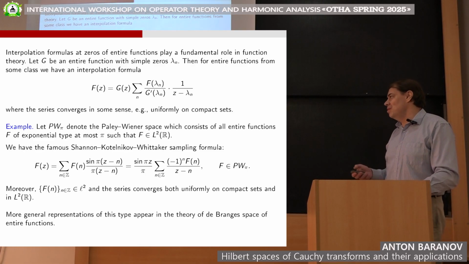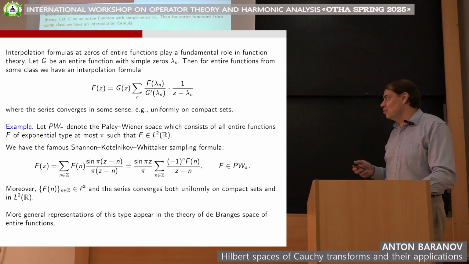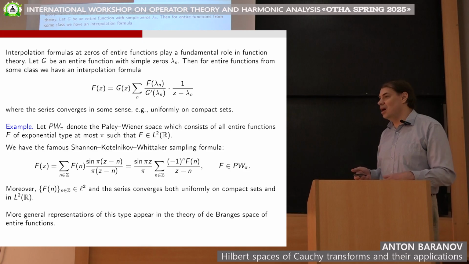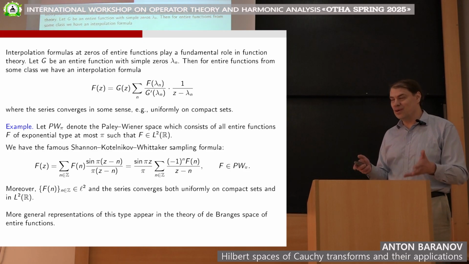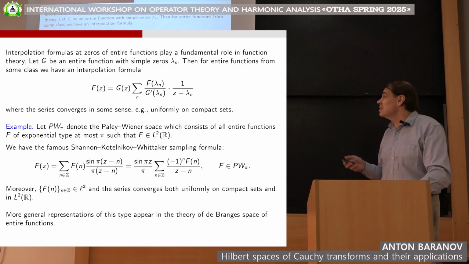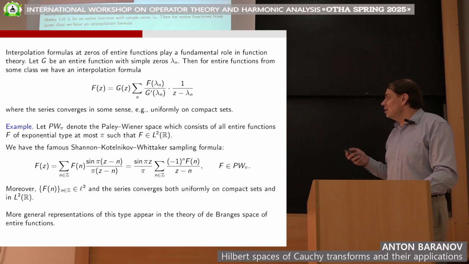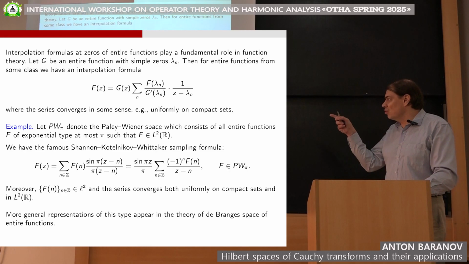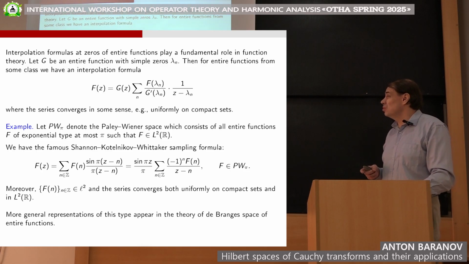And then we have the famous Shannon-Kotelnikov-Whittaker sampling formula, which again recovers our function, our signal from its samples, its values at integers. And this is this formula. And this function sine, of course, we can take it out of this sum, and then we have this representation.